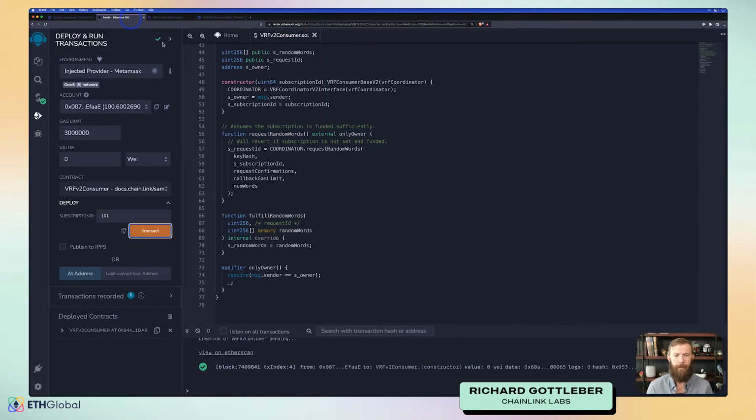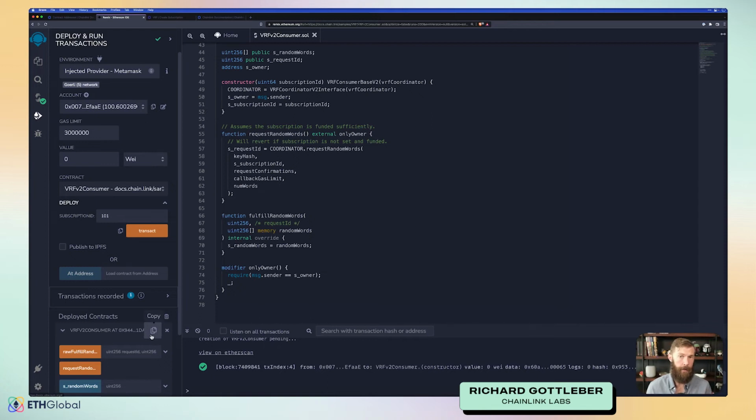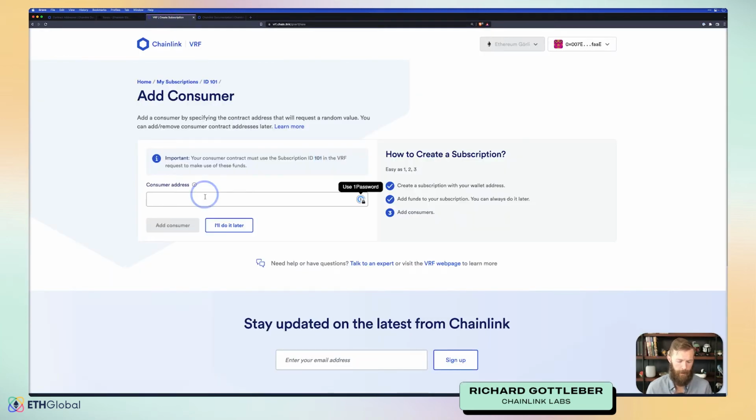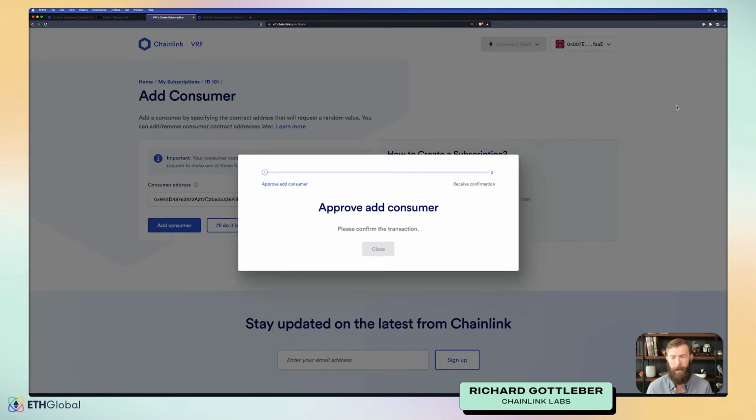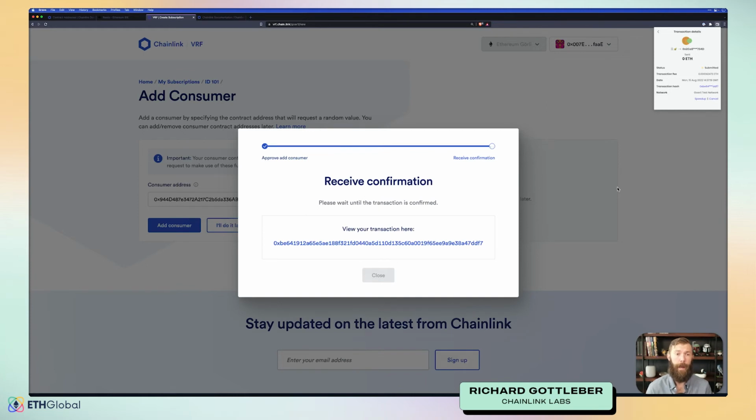All right, we should be deployed, and we are. Fantastic. So there's a couple things to look at once we have given our contract address back to our subscription. So we'll copy our contract address. This is the contract that we just deployed, and we'll put it here as a consumer. Again, we'll need to approve this transaction. And once this is approved, we can go and actually look at our subscription. It'll have some interesting information, like the history, what our current link balance is, how much each consumer has used of that balance, and information like that.